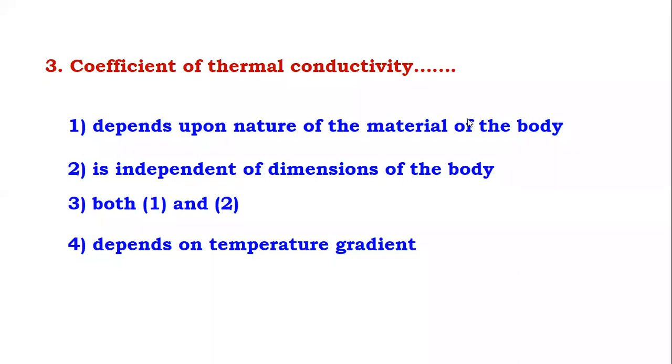Now the next question is about the coefficient of thermal conductivity. Try to recall the concept, then you will definitely be able to answer this question.